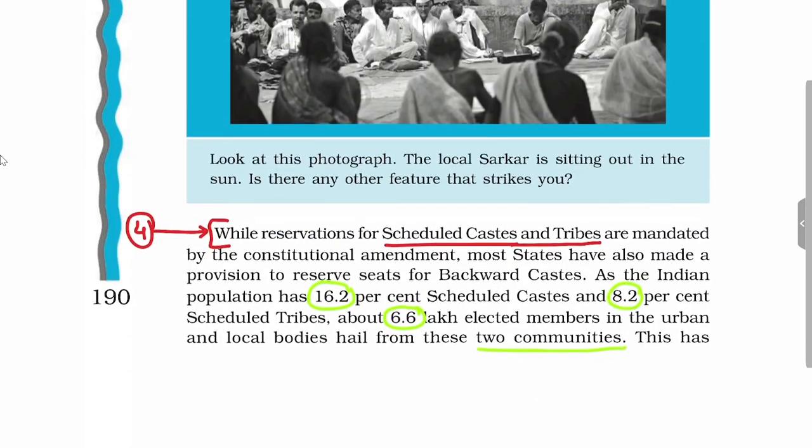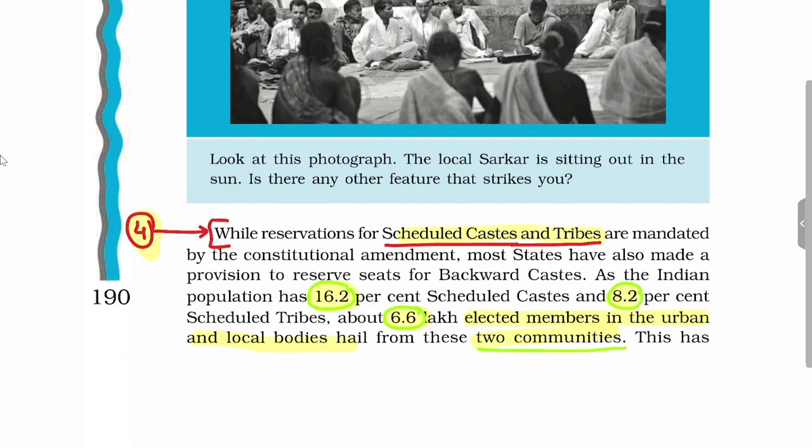Now we'll see the fourth, that reservation for scheduled castes and scheduled tribes has been given. There is approximately 16% of the population in India of scheduled castes and 8.2% of the population of scheduled tribes. For example, there are about 6.6 lakh elected members in the urban areas and local bodies from these communities. So the 73rd and 74th Amendment Act empowered around 6.5 lakh members from scheduled castes and scheduled tribes.